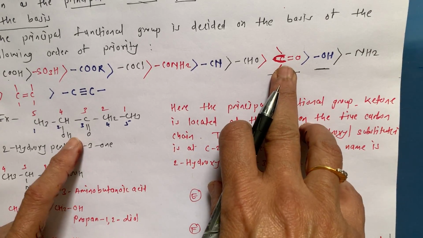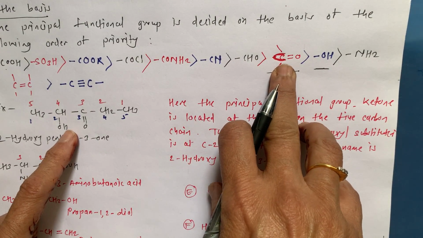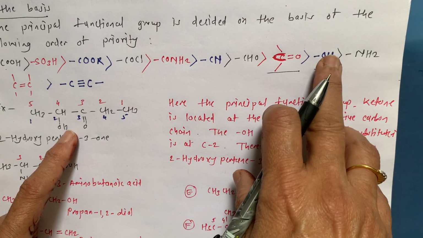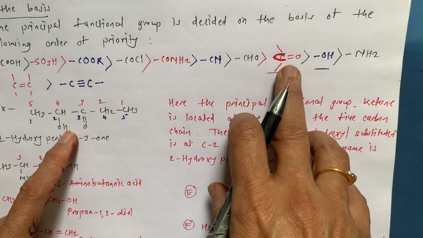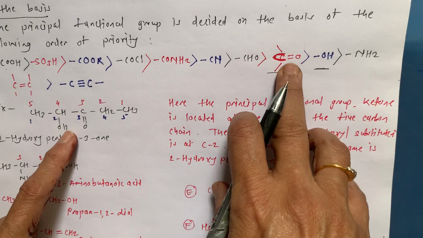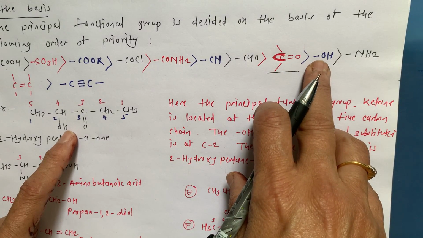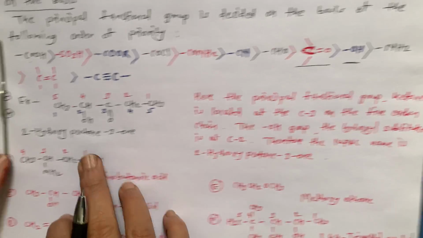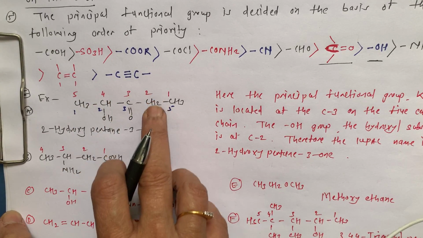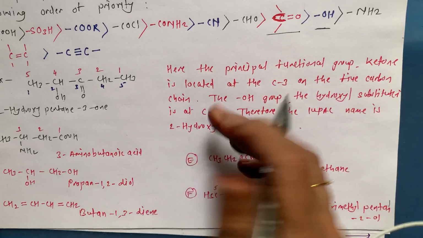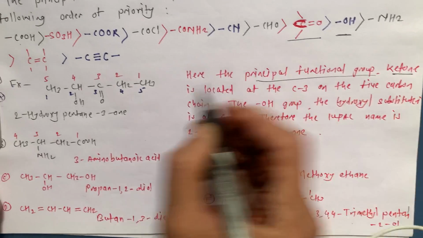So which is the principal functional group? Because this is having higher priority than this, so we have to name it with C double bond O, meaning the ketonic group, and this is our secondary functional group. So now see the example: CH3 CHOH C double bond O CH2 CH3. Here the principal functional group is the ketone.